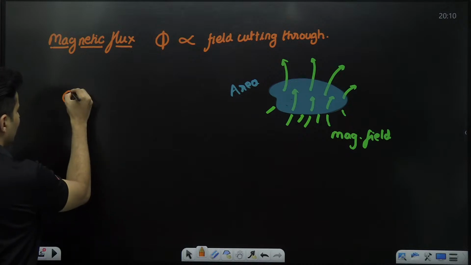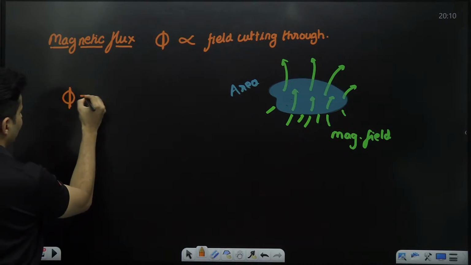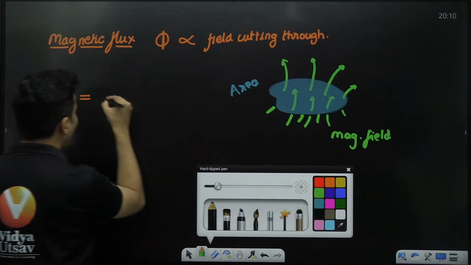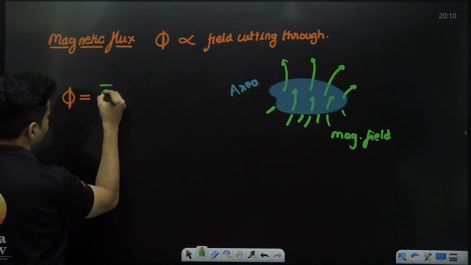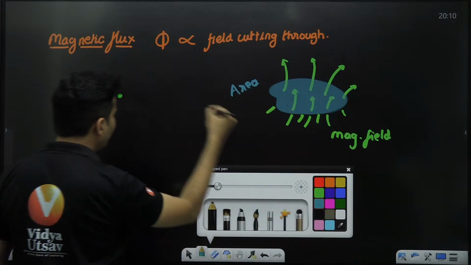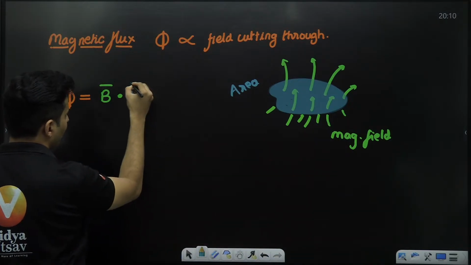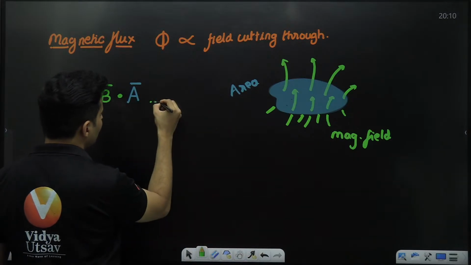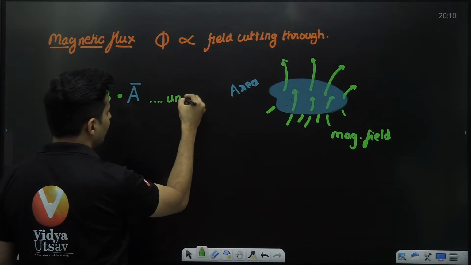The formula is exactly the same as electric flux. Flux is nothing but the magnetic field vector dot producted with the area vector. This you will use if it is a uniform field.